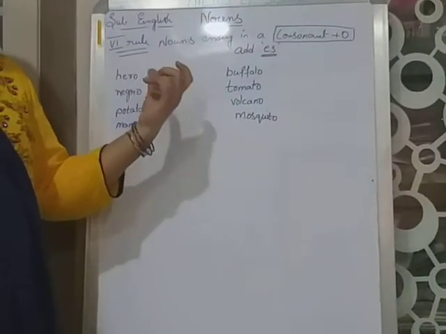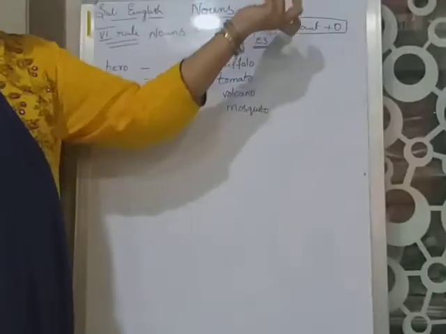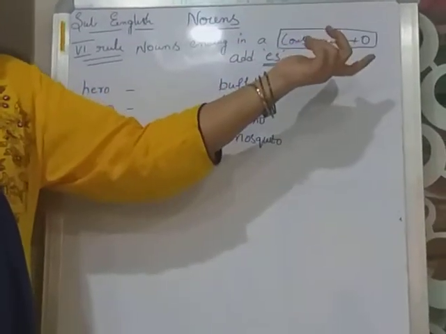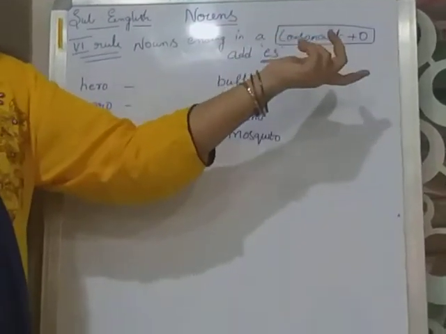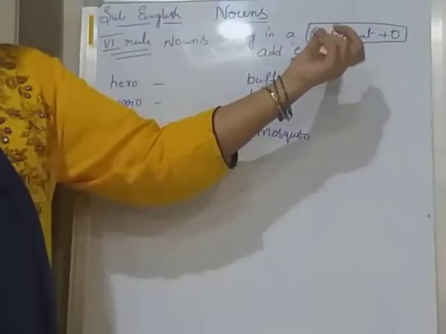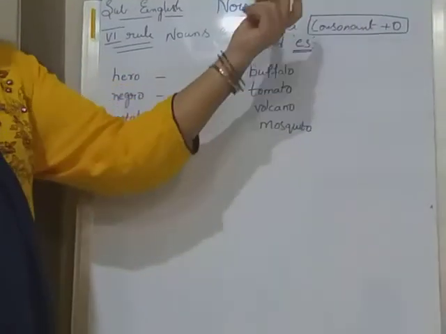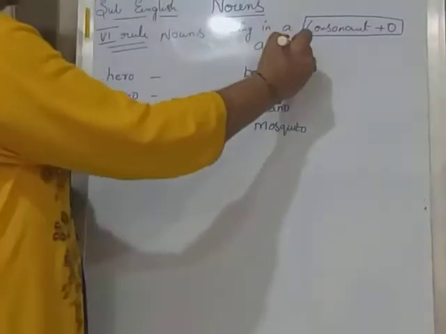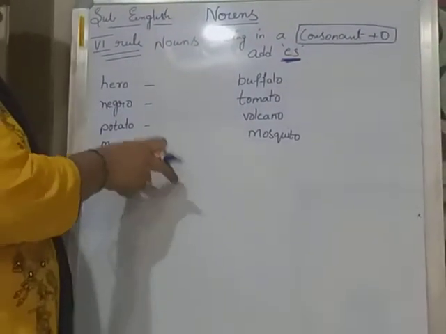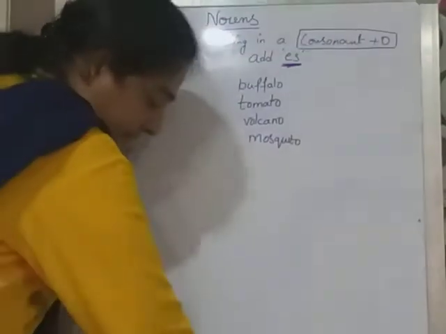See the sixth rule, children. Nouns ending in a consonant plus o. Consonants, you know, no? Except the vowels, all other alphabets are consonants in the English alphabet. Except vowels a, e, i, o, u, all other letters are consonants. So for this, you have to add es to make the words plural.